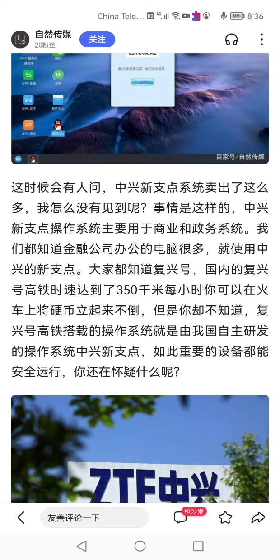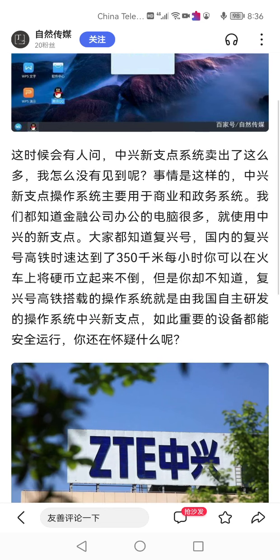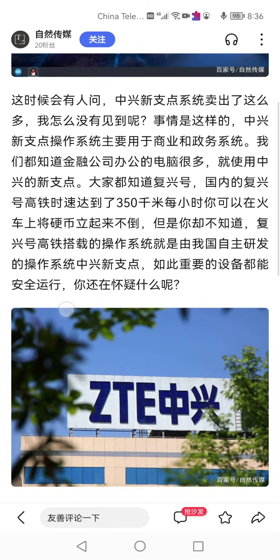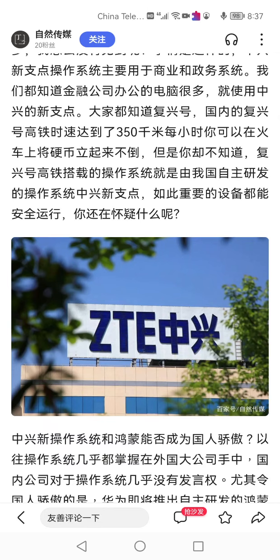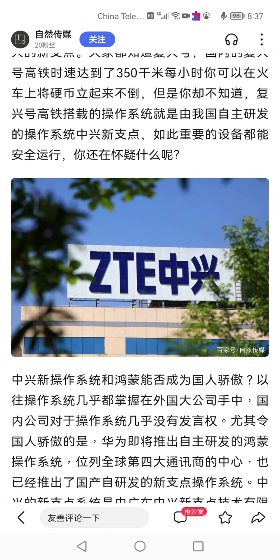It's talking about even financial companies, many computers and many government computer systems, ATMs, and those kinds of kiosks also using it. Also the 350 kilometer per hour high-speed train is using this NewStartOS by our Chinese company ZTE, sanctioned by the USA.